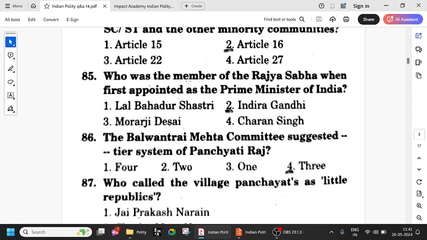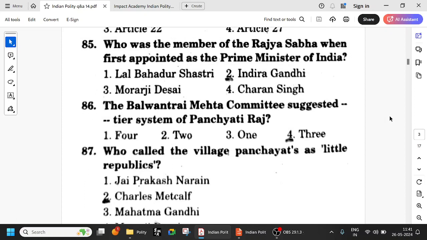Who was the member of the Rajya Sabha when first appointed as the Prime Minister of India? Basically Indira Gandhi. Indira Gandhi ji was the Prime Minister of India, but she was not a member of the Lok Sabha. She was a member of the Rajya Sabha. Remember that.